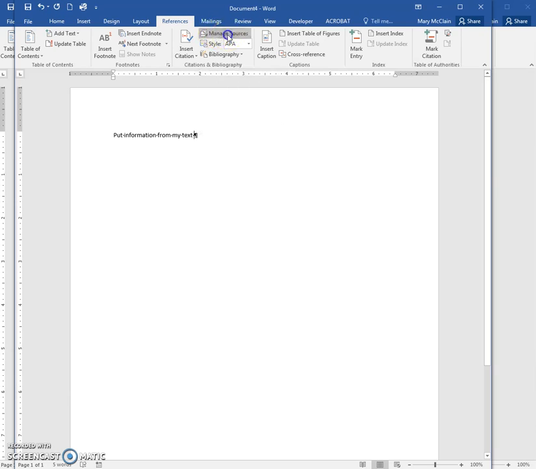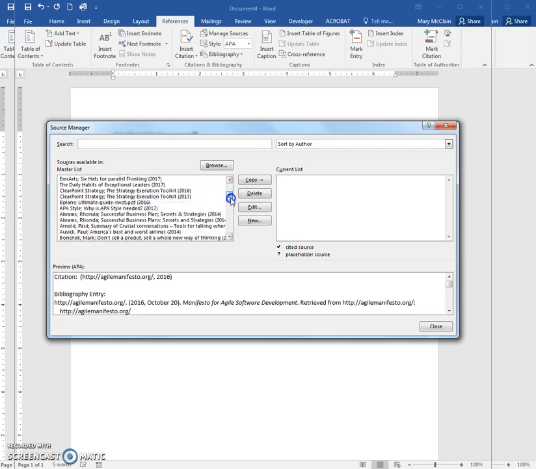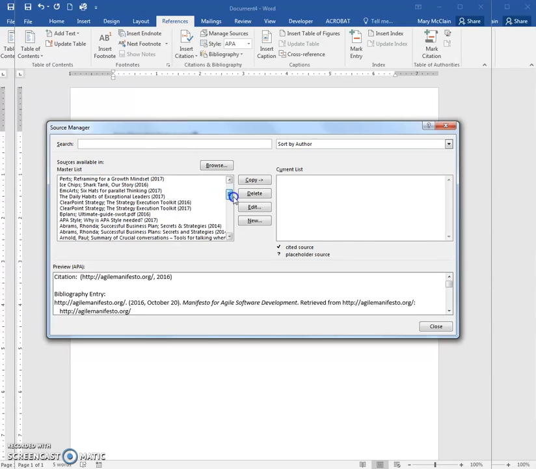I actually want to go to Manage Sources, because when I do that, and you can see that I have cited many things in here, I'm going to be able to look down the list of things that I have used in the past. You won't have as many as I do, because yours will be something new that you've just been using, so you're just creating your list.